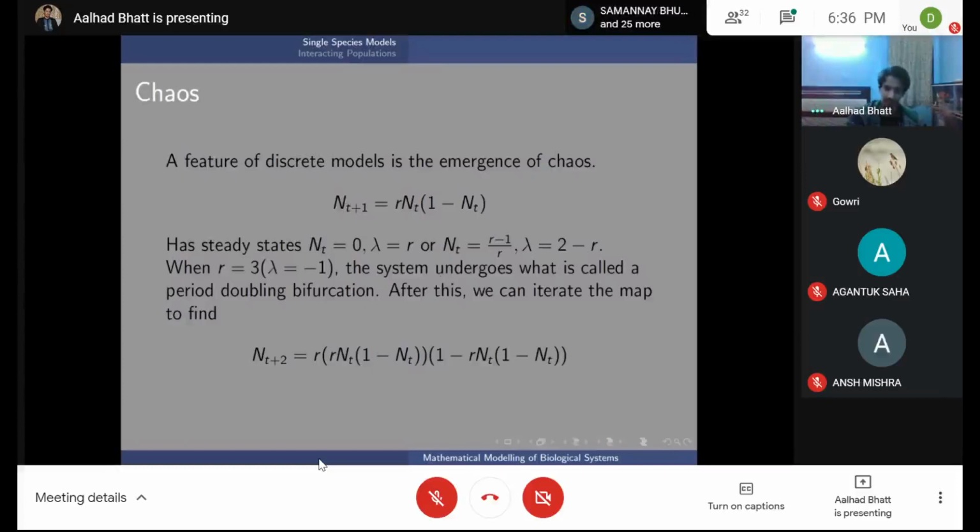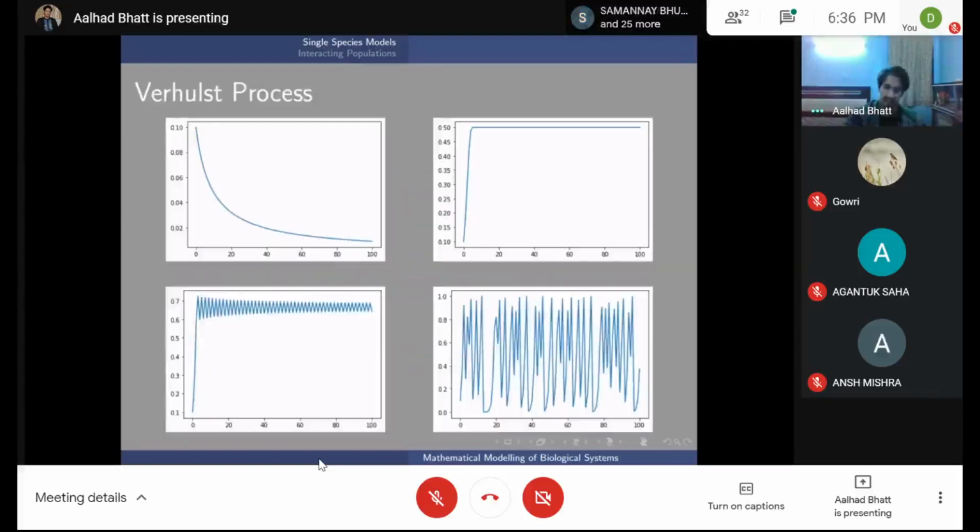And depending on how r increases, the entire thing has very different dynamics. So this is for different values of r. I thought the captions were missing. I'm sorry. But here r is equal to 1, here r is 2, here r is 3, and you have what is the bifurcation. And at r equals 4, you have just complete chaos.